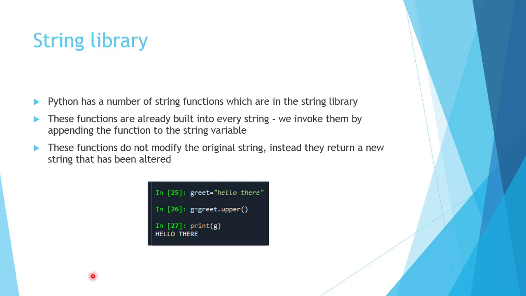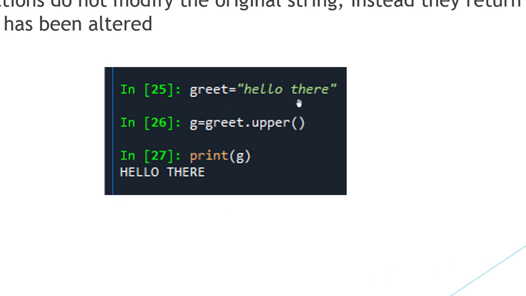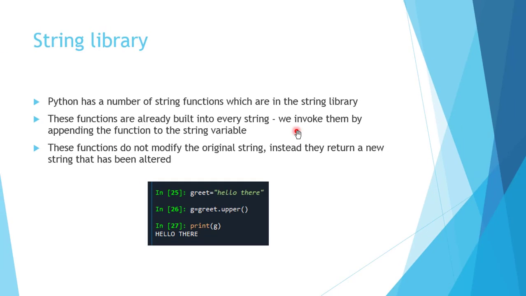So consider some examples here. Here our string greet is equal to hello there. To convert this hello there into uppercase, the upper function is used. So greet.upper will return a new string G. Now we are printing G, which will contain the uppercase version of the original string greet. Similarly, we have the lower function which will convert all the string characters into lowercase.